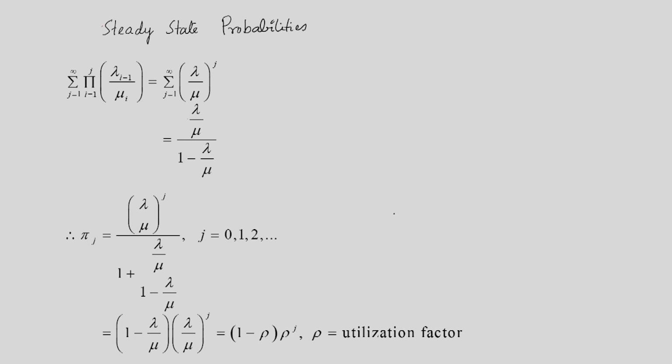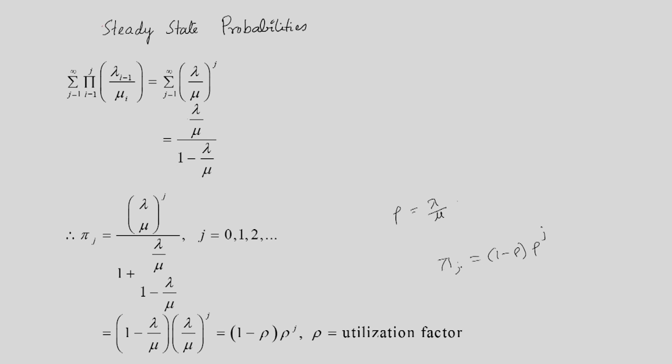This quantity rho is equal to lambda by mu, and it is known as the utilization factor. Therefore pi_j, the steady state probability at state j, is equal to (1 minus rho) times rho to the power j. We observe that this is the geometric probability distribution function.